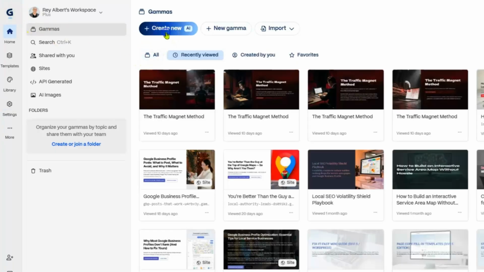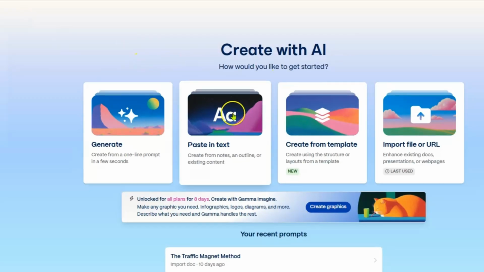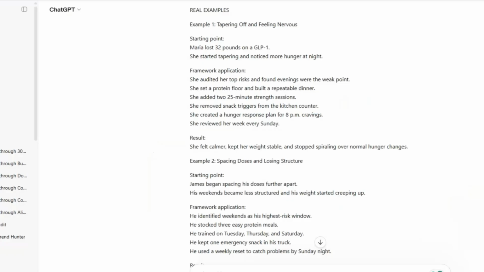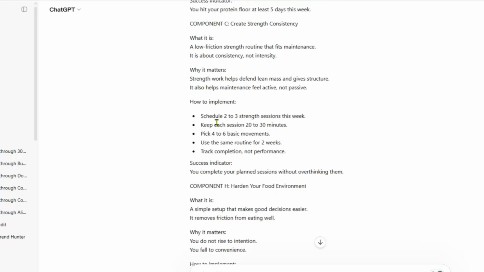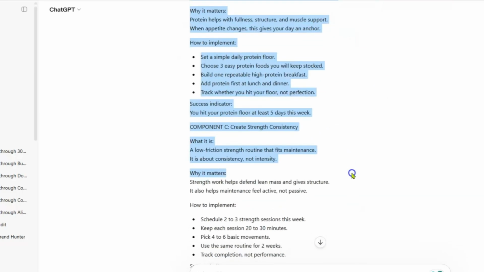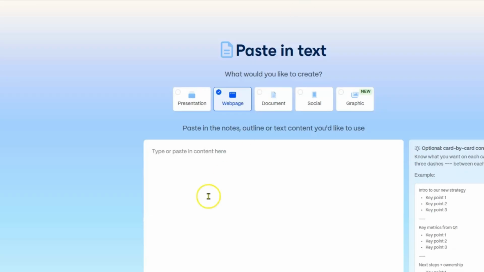I'm going to create a new one, and I am going to create it from the paste in text format here. And what we're going to do is go back to our ChatGPT. We're going to go back to the top here. We're going to copy this whole thing right here. Just copy the whole thing. Right mouse click, we're going to copy it, and we're going to go back to Gamma here. We're just going to paste this in here just like that.